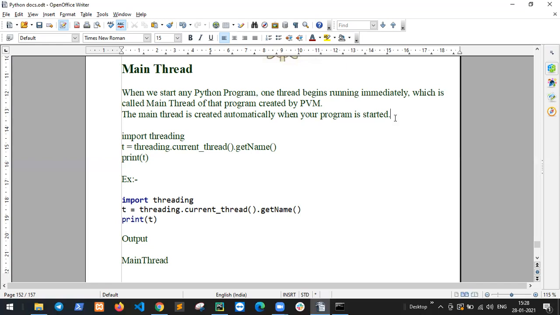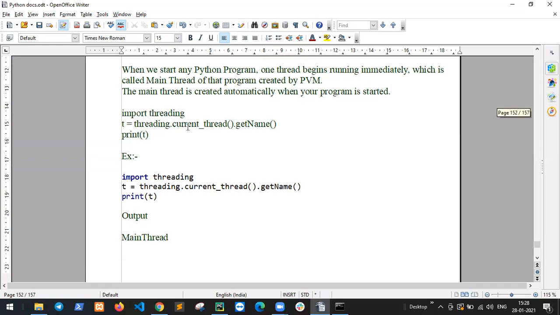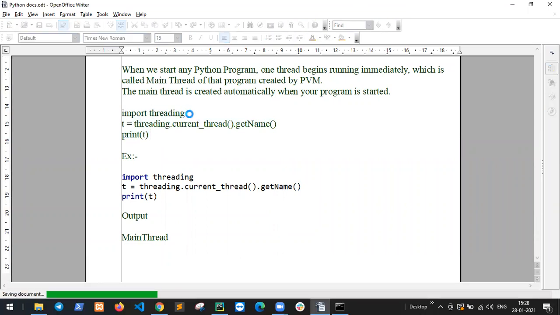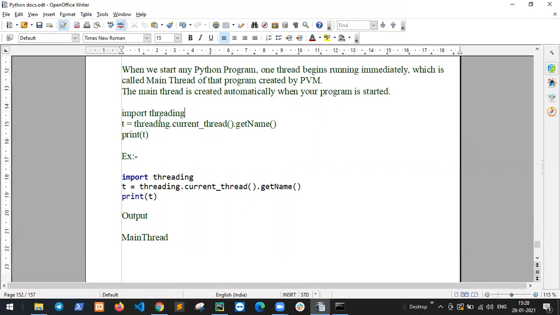So how to check it? First of all, import threading, because threading is a class. First of all, you check your threading. Threading is your class. Import your class.